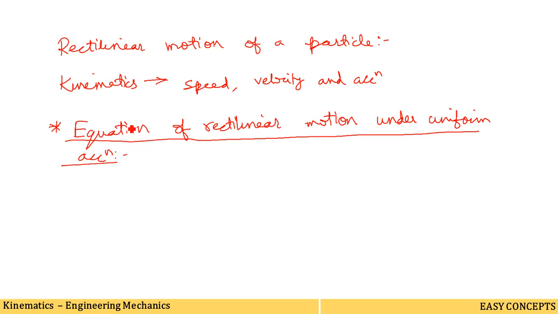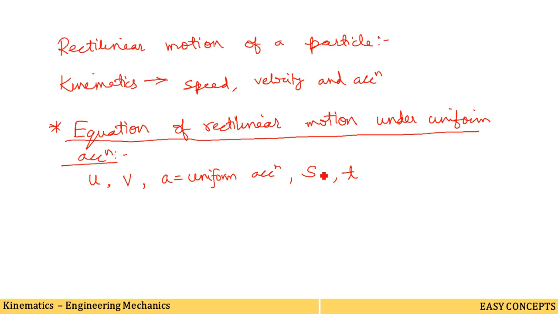Now considering the particle, let this particle have initial velocity denoted by u, and let v be the final velocity. These velocities are in the unit of meter per second. Let a be the uniform acceleration. S be the distance in meters, and t is the time taken by the particle to travel, in seconds.